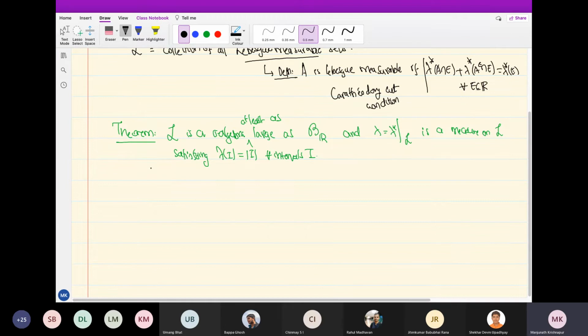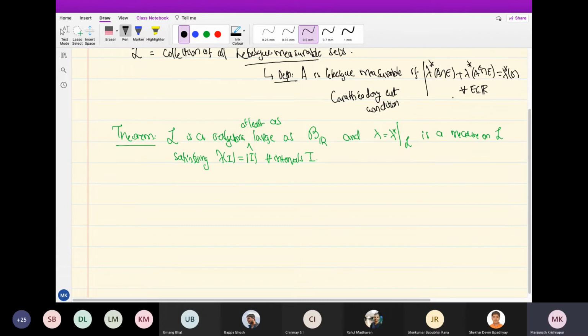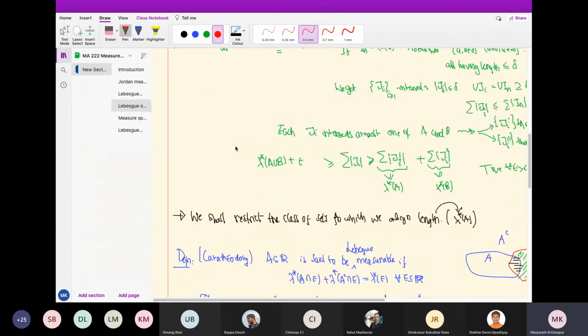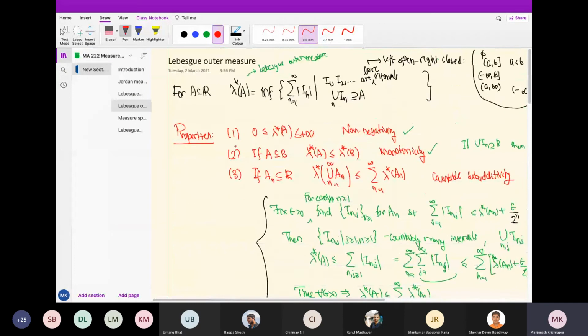Okay, so let's prove it. But before proving anything, we are going to have to prove L is a sigma algebra. That means you have to show that various things are in L. That means they have to satisfy the Carathéodory cut condition. So let me straight away observe one thing. Remember, let me show you from last lecture, lambda star, the Lebesgue outer measure, there were some properties we had proved.